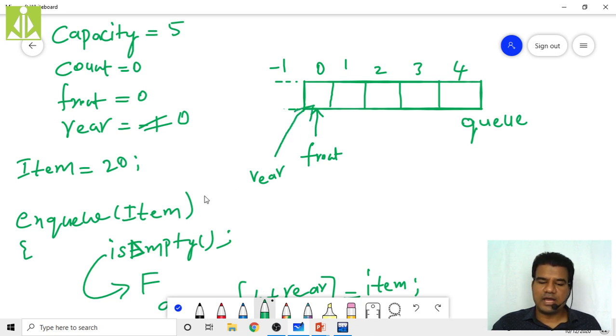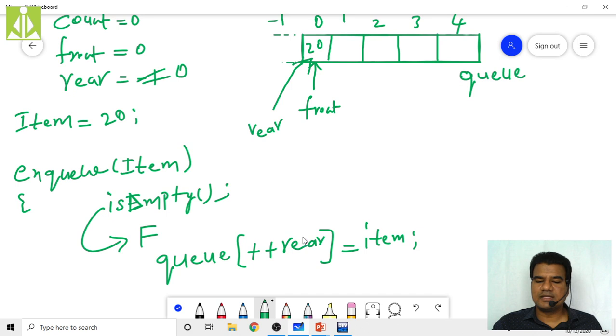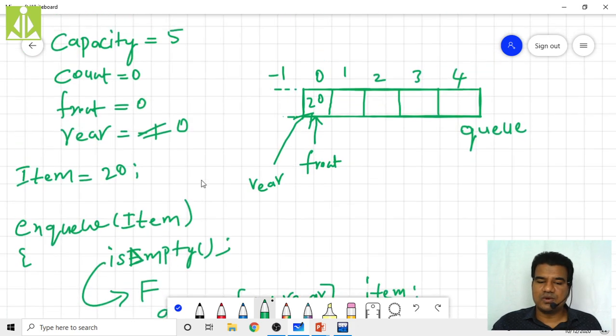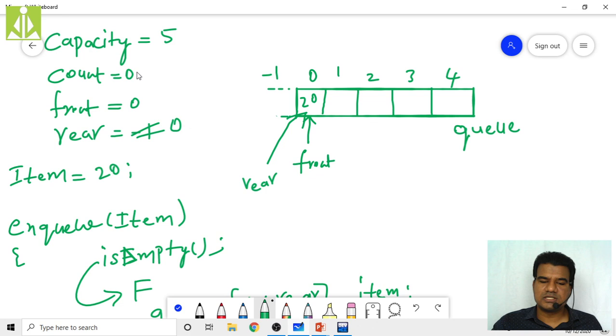And at that point of time, I am simply initializing the item over here, so that 20 will come over here like this. So Q of plus rear, in the sense previously rear was -1, now rear is 0. So Q of 0 equals item. So Q of 0, this location, and that 20 is my item. So it got placed over here. After doing this, we have to increment the count also. Count plus plus, in the sense previously my count value was 0. Now as I have one element in my queue, this count will become 1.